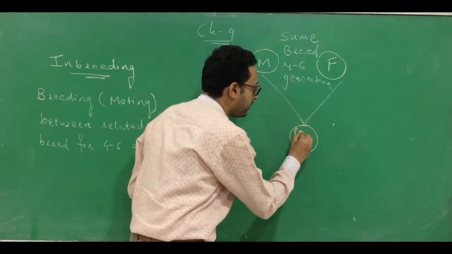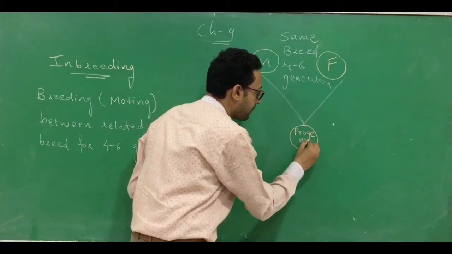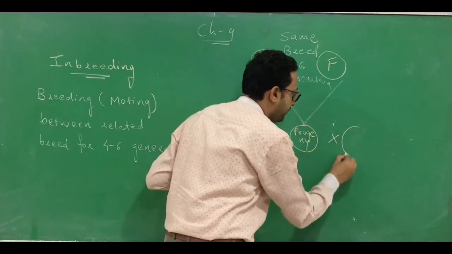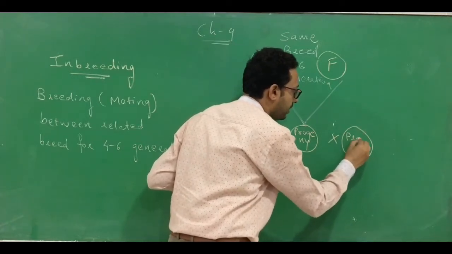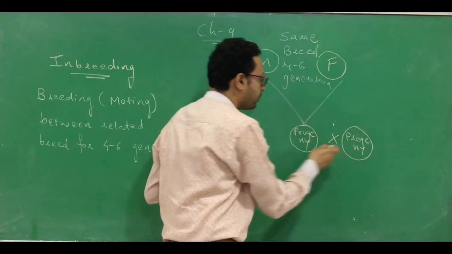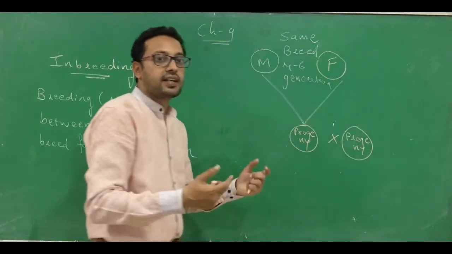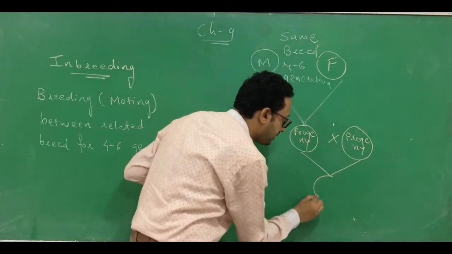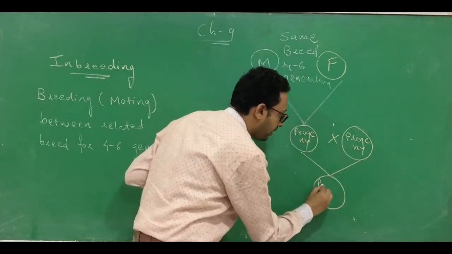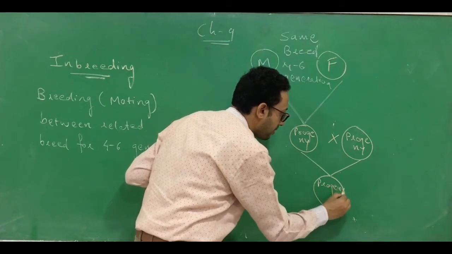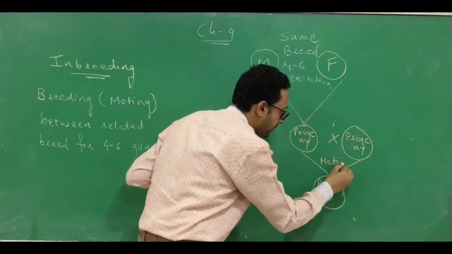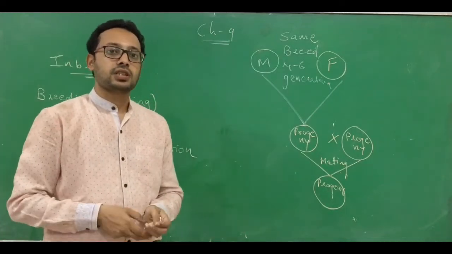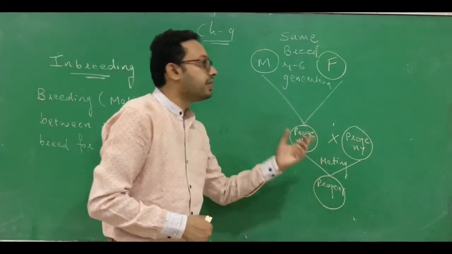This is the progeny which is going to be produced. This progeny is going to be bred with another one of the same type, of different sex. Suppose this is a male, then this is a female, and we are selecting from this. Again, these both get mated, and the resultant progeny or offspring produced by mating is going to be selected for a further process. This is how we are going to perform inbreeding.